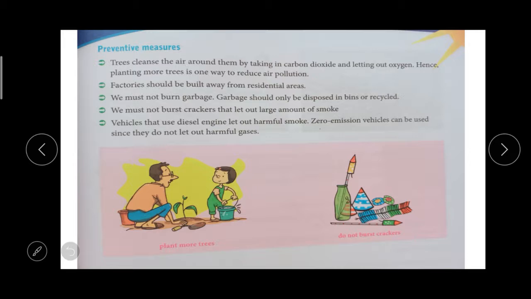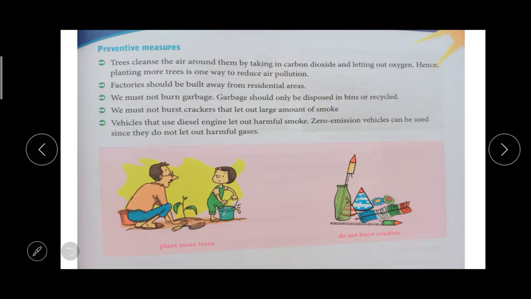They take this waste and recycle it. They separate the biodegradable waste and non-biodegradable waste. The biodegradable waste is turned into manure, and non-biodegradable waste is turned into some other useful product. So we should throw the waste in the garbage bins.